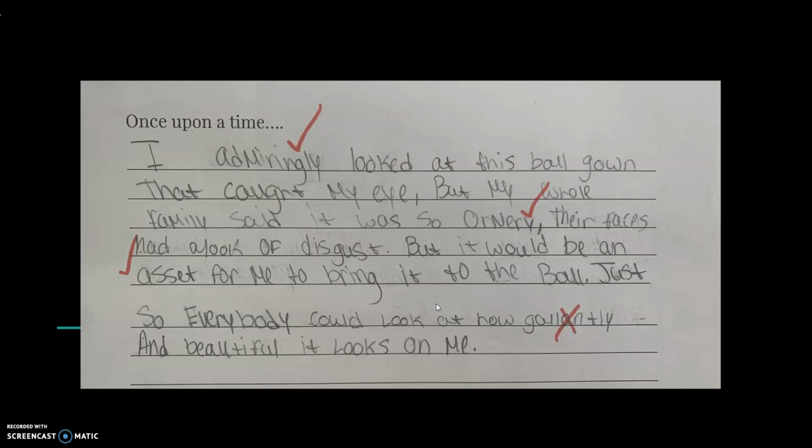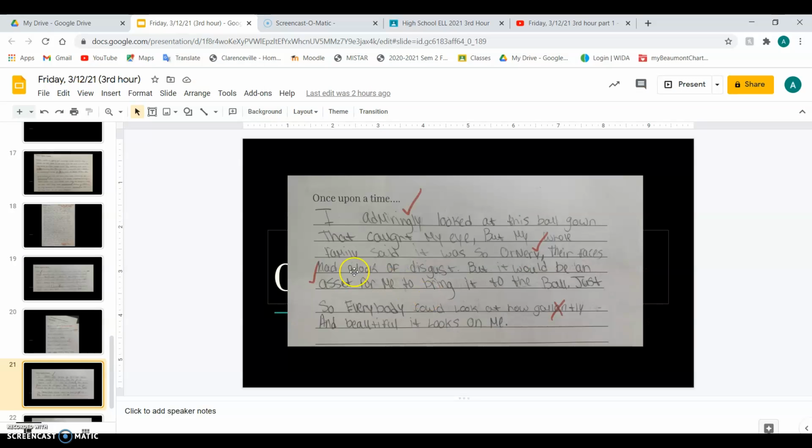Okay. So I do have one more example, but I want to just pause my recording real quick because I did not take this person's name out on accident.